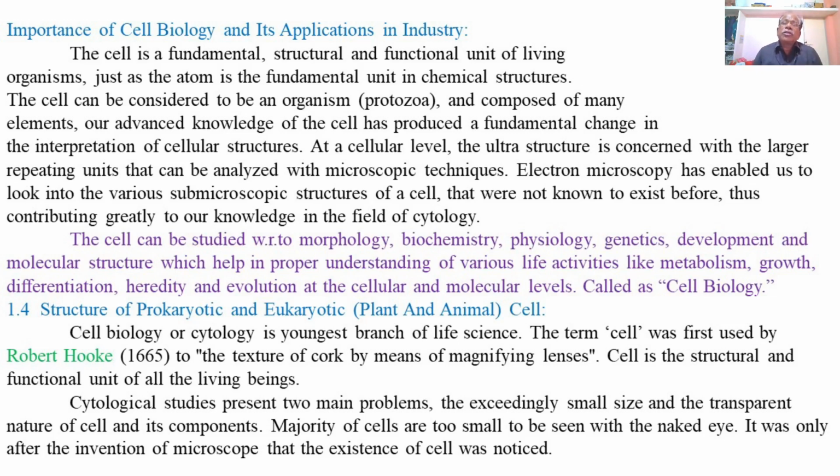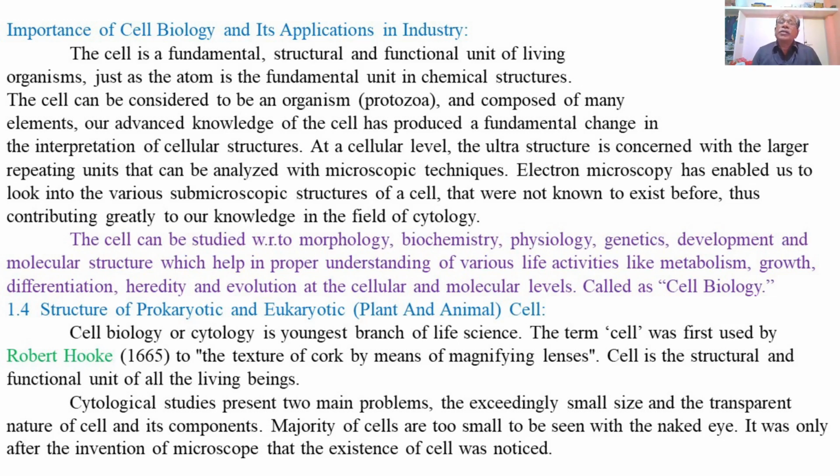So the majority of the cells are too small and cannot be observed with the naked eye. It became possible to see even small sized cells after the invention of the microscopes, the different types of microscopes, so that the existence of the cell was noticed and could be studied easily.